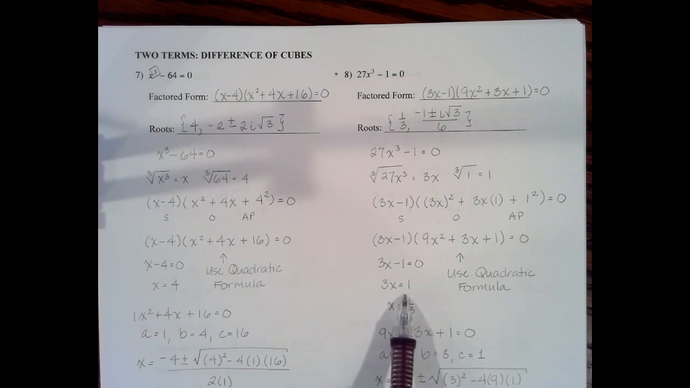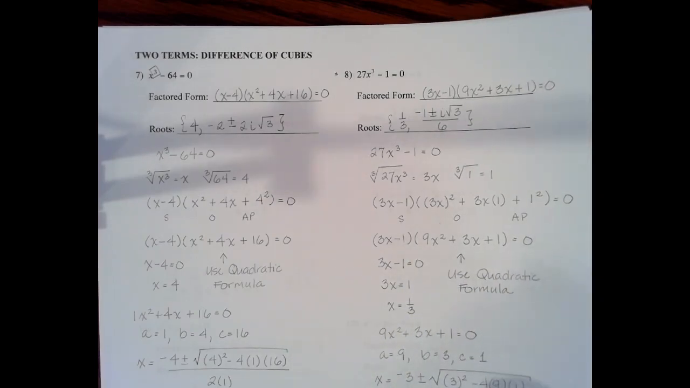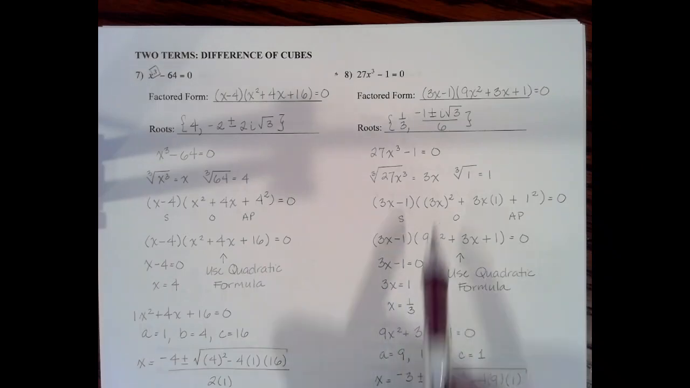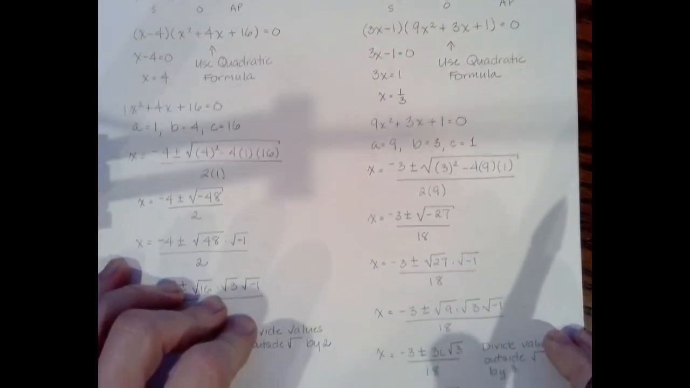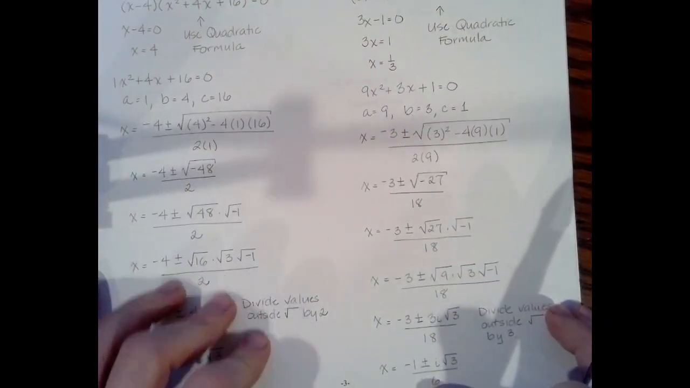So I've got 3x equals 1, divide both sides by 3, and I get x equals 1/3. I'm going to use the quadratic formula for my trinomial since I can't factor it. That's the next best thing. And don't forget, take that 1/3, write it up here as part of your roots so you don't have to worry about writing it or finding it later when you're finding the solution to your trinomial.